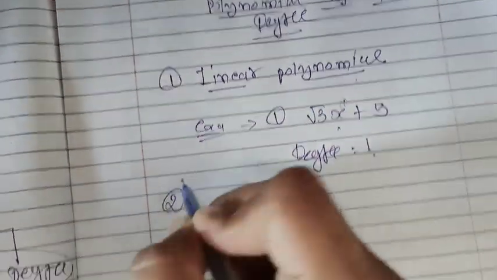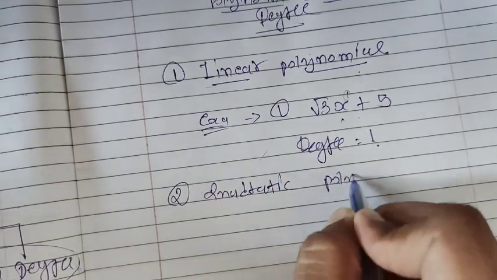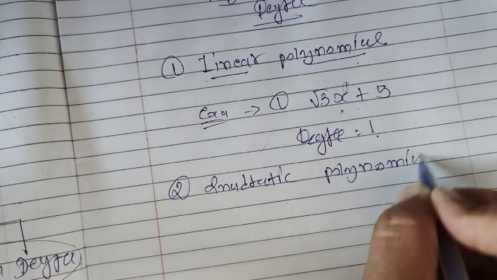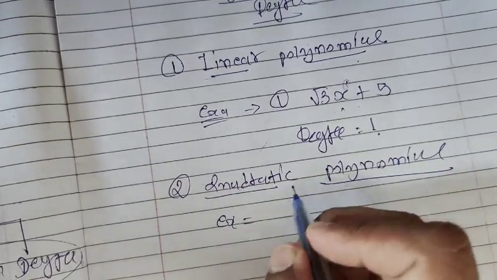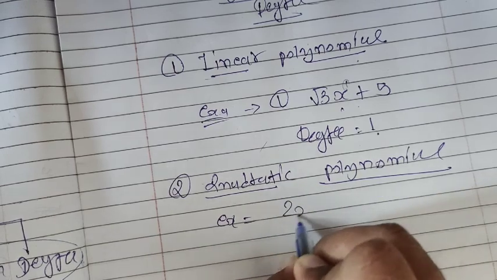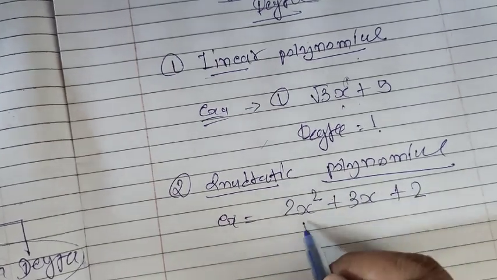The other one is the quadratic polynomial. We will also learn it by an example: 2x square plus 3x plus 2. Can we say it is a polynomial?